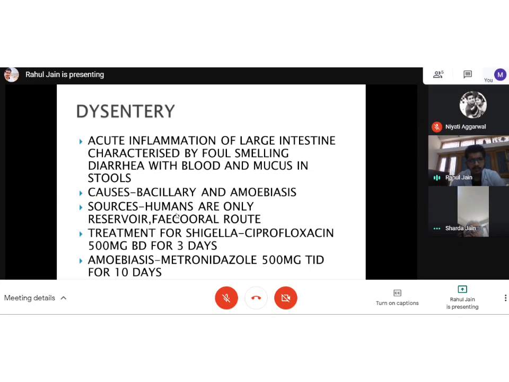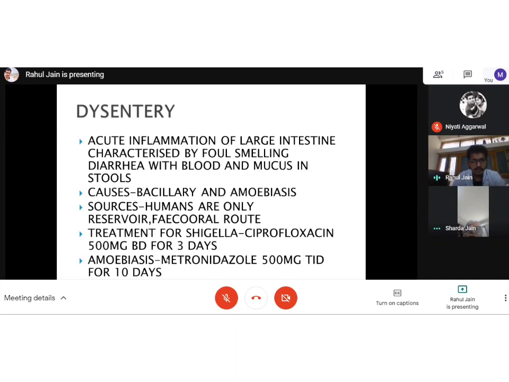And treatment for Shigella is ciprofloxacin, 100 mg BD for 3 days. For amoebiasis, it is metronidazole 500 mg TID for 10 days. That's a different scenario if amoebiasis has spread to the liver, and then the therapy goes on for very long, and the presentation will be very different. It won't be just amoebiasis. The patient can present with even right upper quadrant pain, maybe even sputum if the amoebic abscess ruptures into the lungs. So yes, we'll not go there.